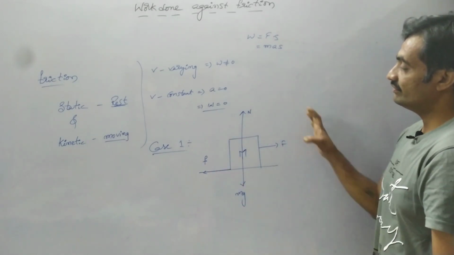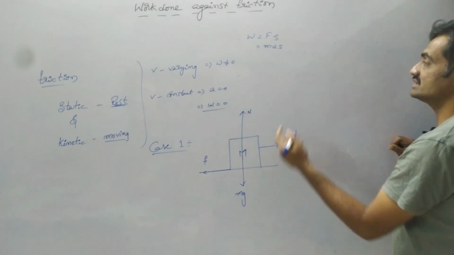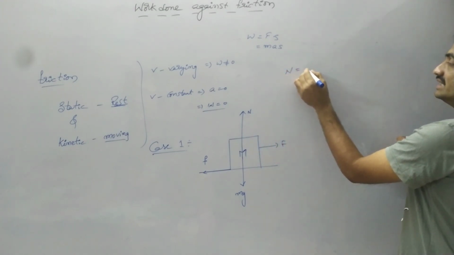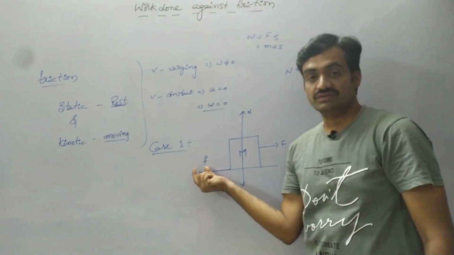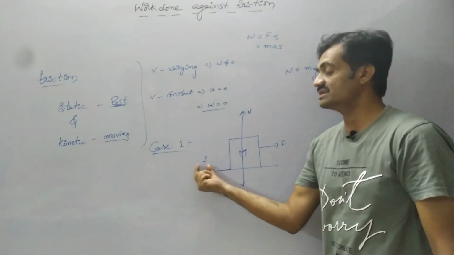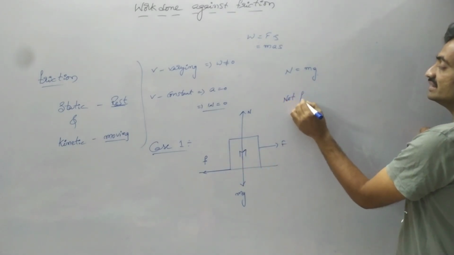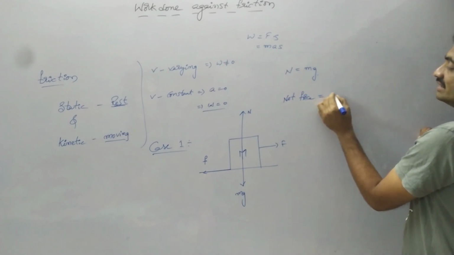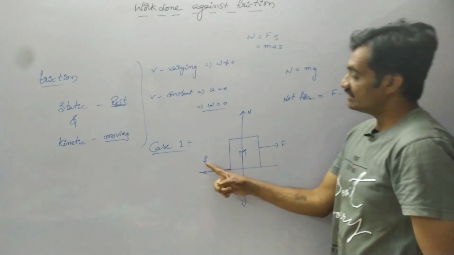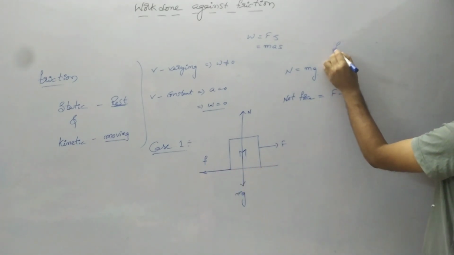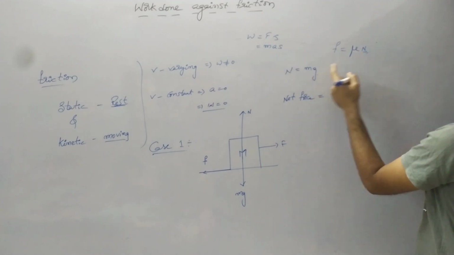Now based on these four forces, we have to represent the equations. Observe that N is equal to mg. Based on the applied force as well as the frictional force, we represent the net force, which in this case is capital F minus small f, where we know that the frictional force small f is equal to mu into N, where N is equal to mg.